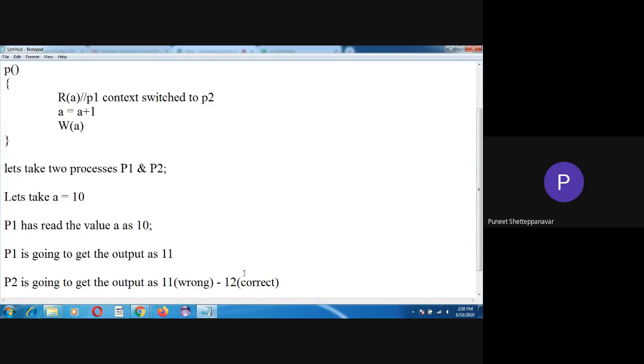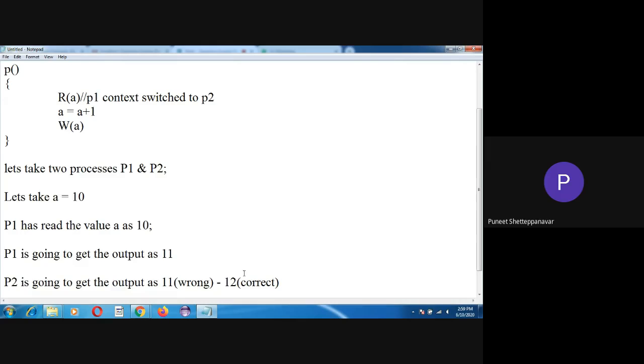So next is the critical section. Critical section states that at most only one process can execute at a time. If a process is going to execute, it gets the CPU, and only one process can stay in the CPU for its execution.